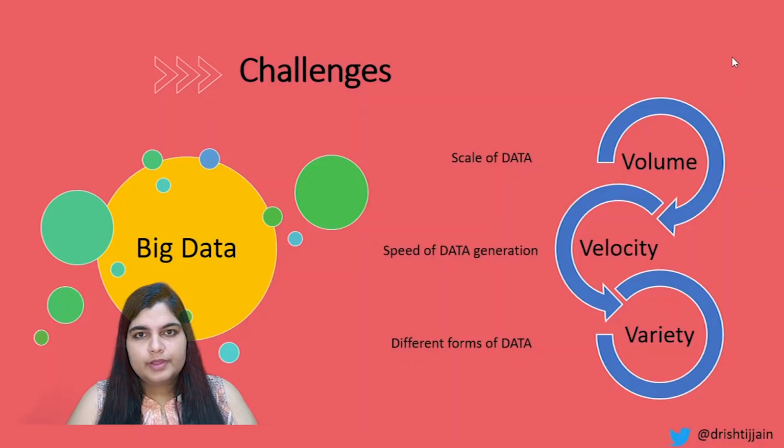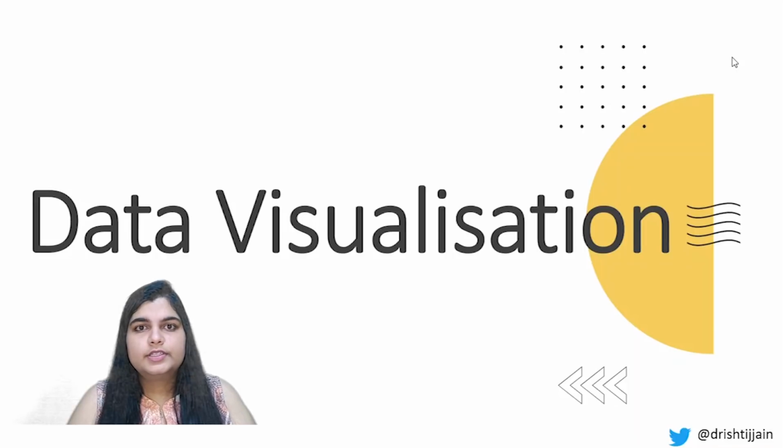Also, while scrolling itself, you are generating data. So the post wherein you stop, what is the screen time of a particular post? All of that is also data which is captured by the social media applications in order to tailor advertisements and marketing towards you as a customer. So these are the critical challenges which have to be handled when dealing with big data.